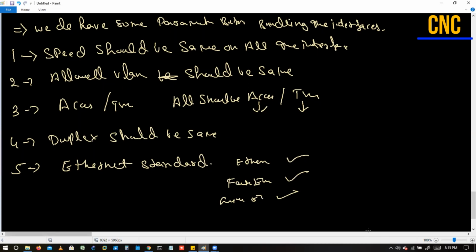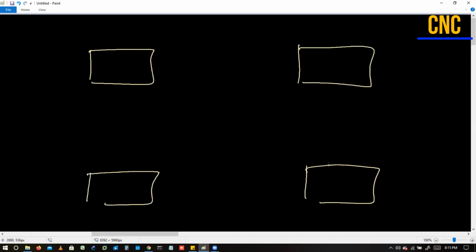And these parameters should be the same on the local switch. The far end doesn't matter. I'll take an example. Two links here, two links here.